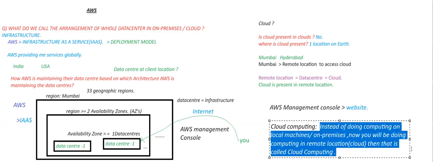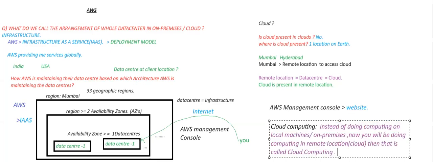So I hope you understood this definition. It is very easy to understand, right? So what is cloud computing? Instead of computing on our local machines, we are doing compute in a remote location. What is that remote location? A data center, or else you can say cloud. Then we can say that as cloud computing.